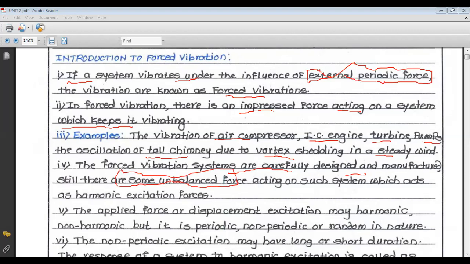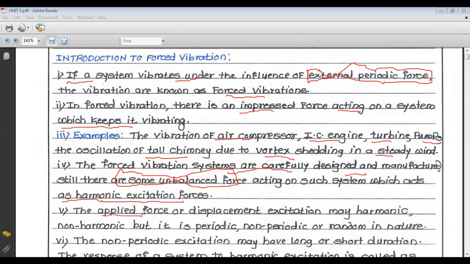In case of forced vibration, we very carefully design and manufacture these systems, bodies or components, but still there are some unbalanced forces acting on such a system, which act as a harmonic excitation force.